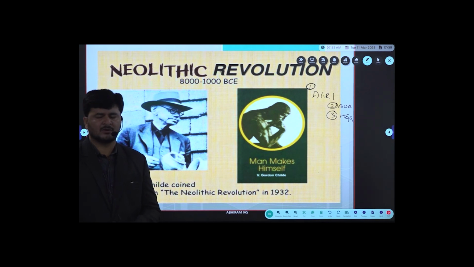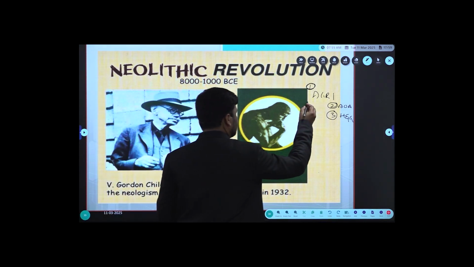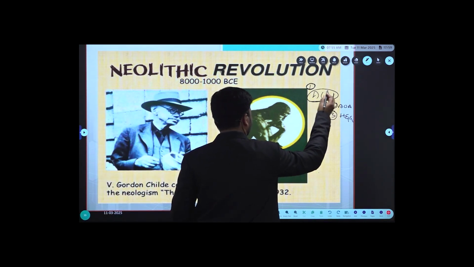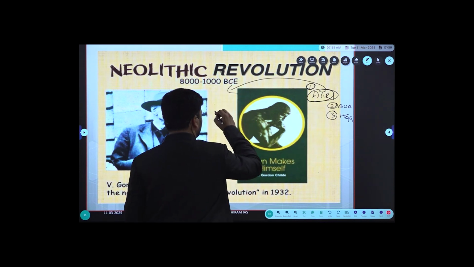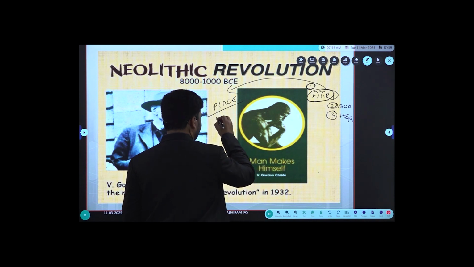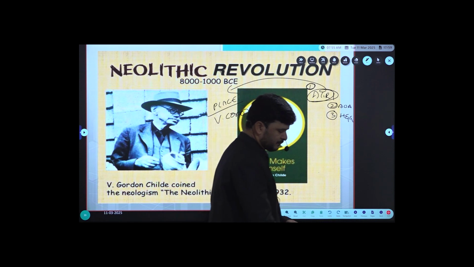And agriculture brought radical changes in the very evolution of human life, because agriculture forced people to settle at one place. When I say one place, the next development is the emergence of village communities.